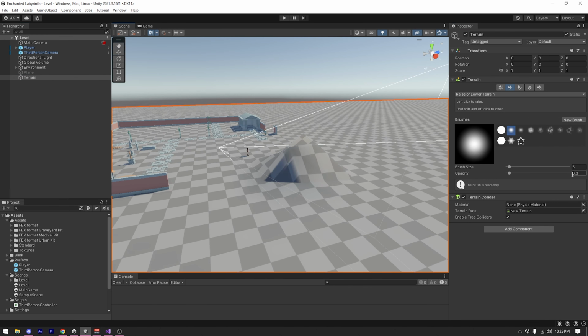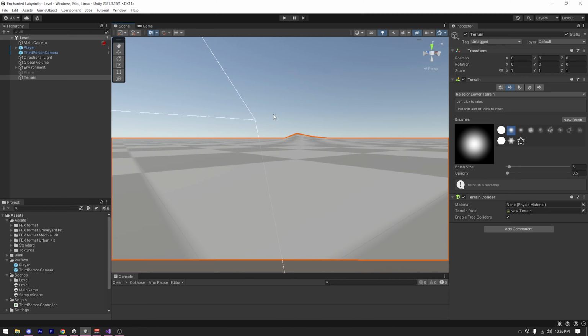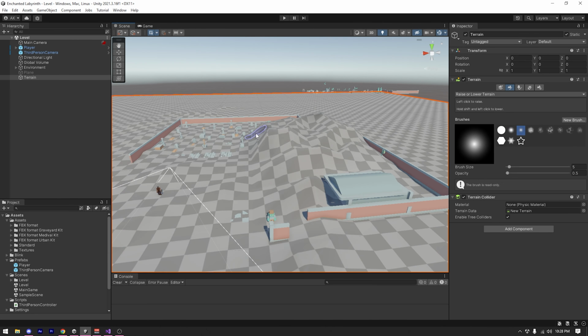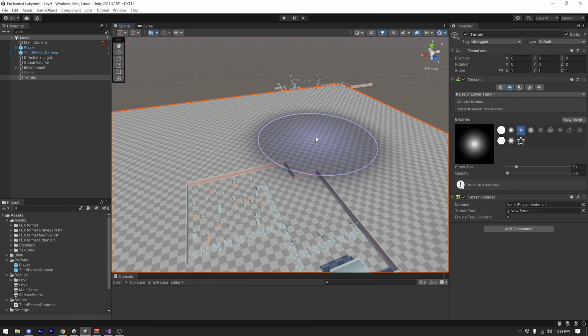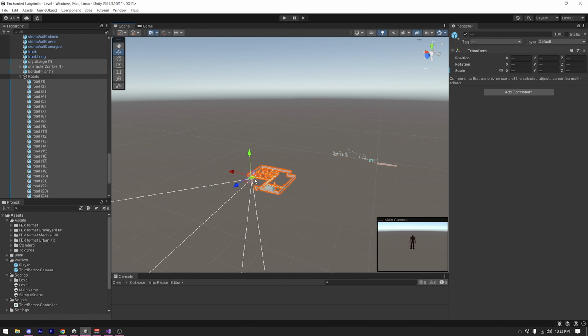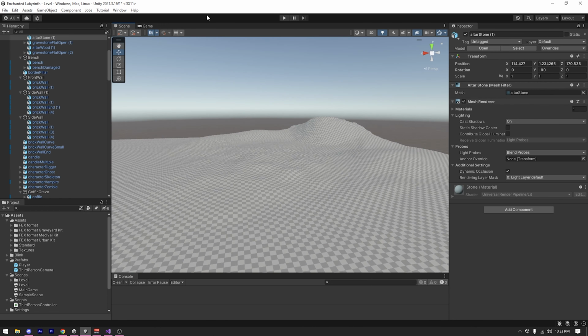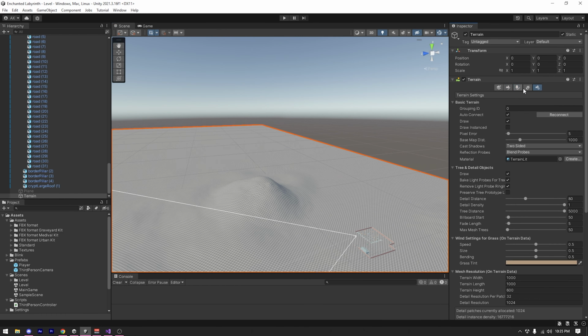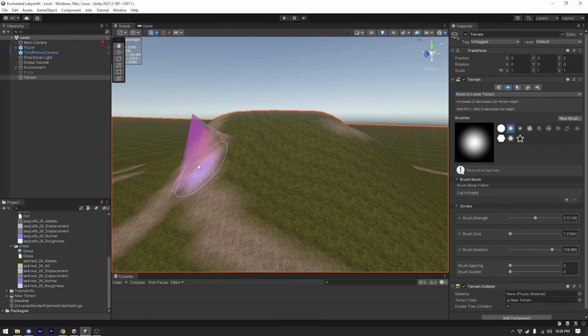So to make the level bigger and more interesting, I used Unity's terrain system to make the level. But as you can see here, I haven't used terrain tools in a long time and I was struggling to make something good. After trying the tool for some time, I finally managed to make something decent. Now I needed textures. So I downloaded some placeholder textures, and as you can see, it looks like this.